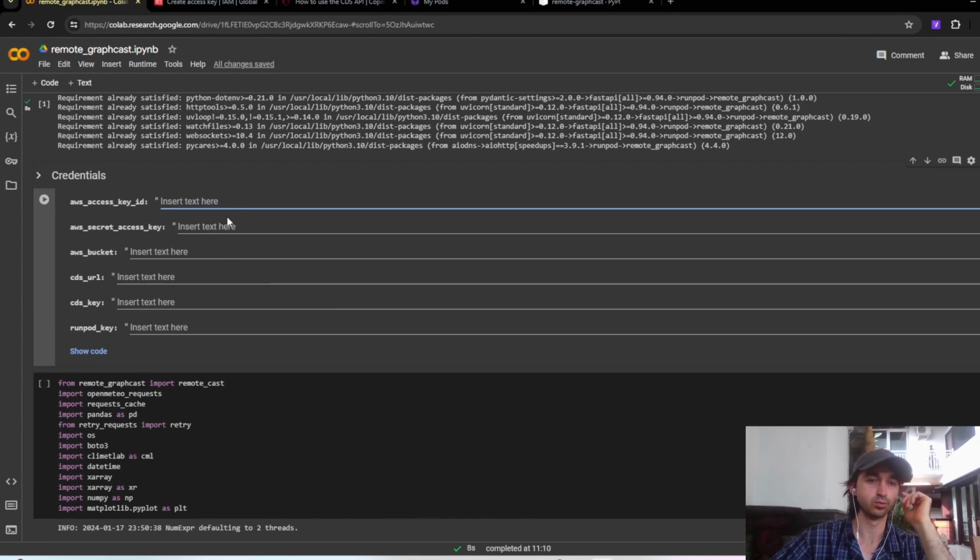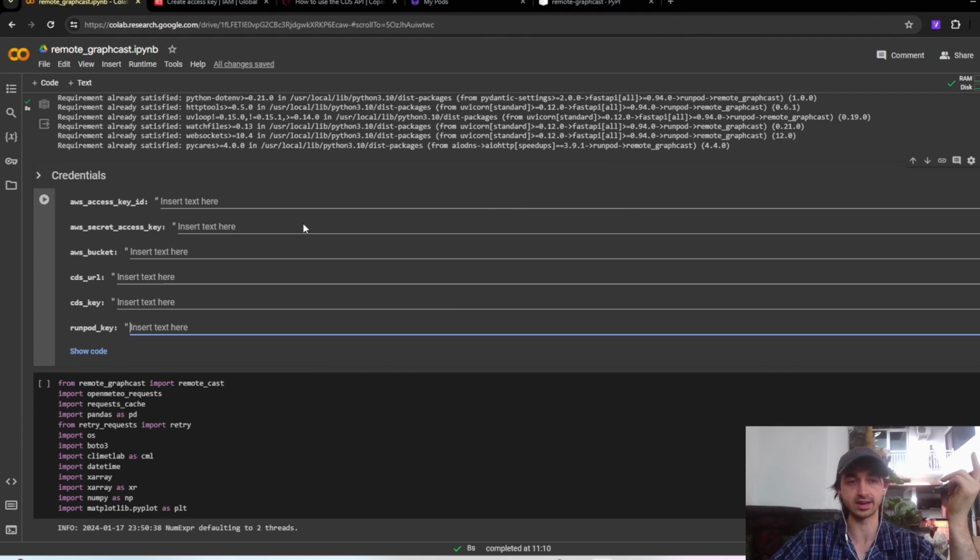Okay, so what credentials do we need? An AWS key, the two components of that, an AWS bucket name, and a CDS URL. CDS Copernicus is the place where the weather forecasting reanalysis is sitting, and a CDS key, which just goes with the URL, and then finally a RunPod key, which will allow you to spin up and spin down RunPod instances programmatically.